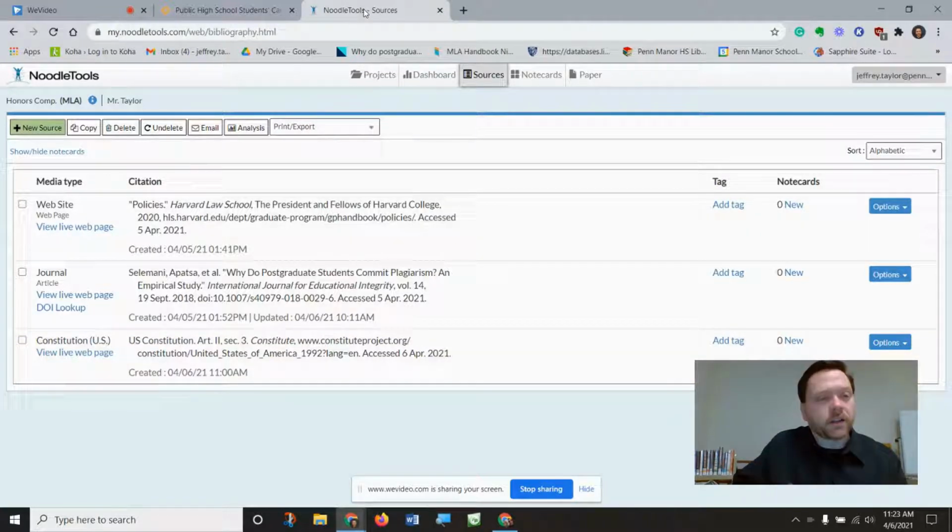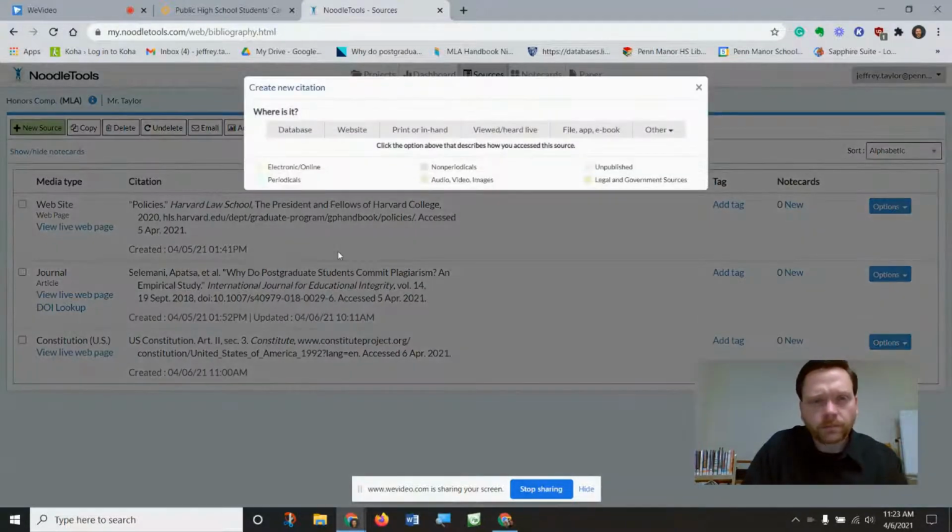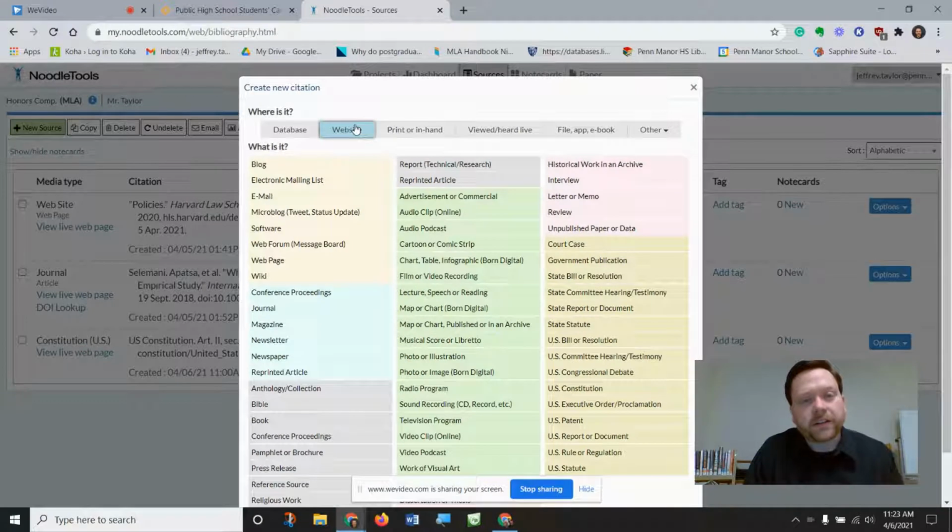So the form needed in order to cite this will be, again, we go to news source and website, because again, you most likely found this by searching the web. And we have kind of two options on this page. All of the government documents are over here, and there's US report or document. I think this is probably the most natural place to start. However, we're actually going to end up using a technical or research report, and I'll show you why in just a second. But if you wanted to shortcut, this is the type of citation we'll actually be doing.